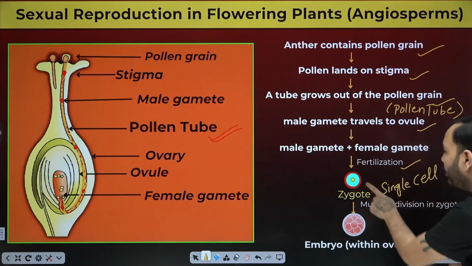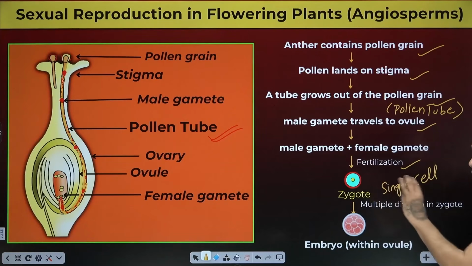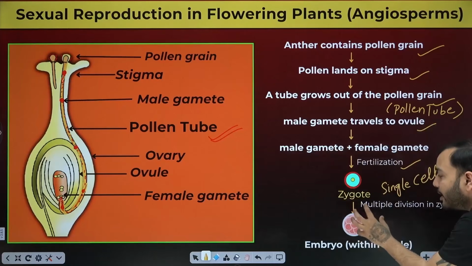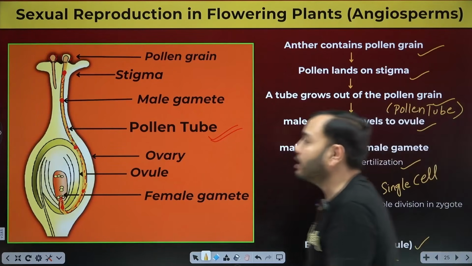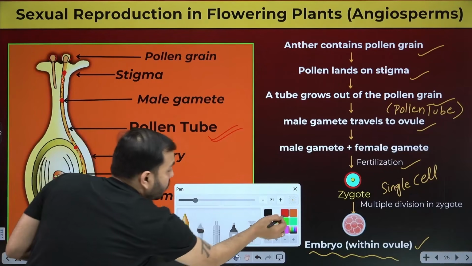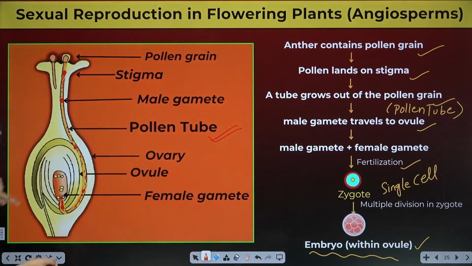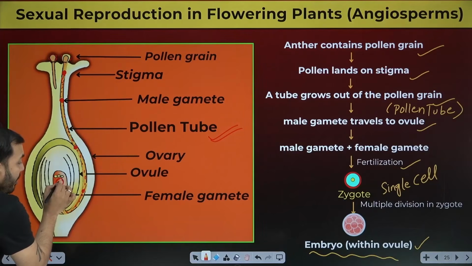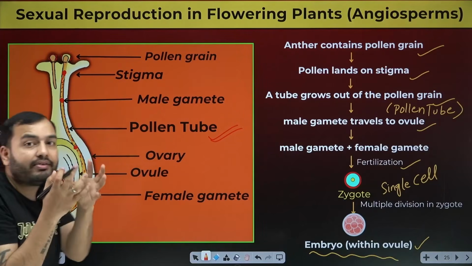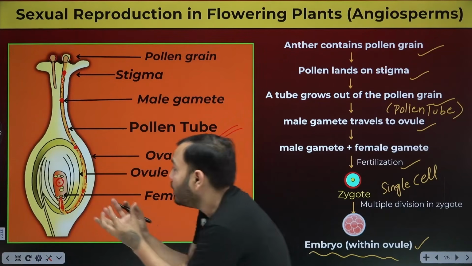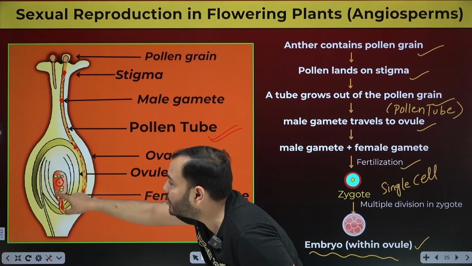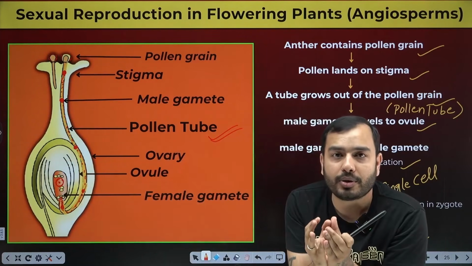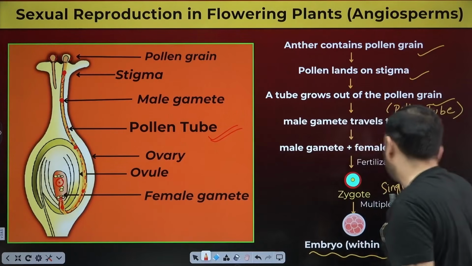Then what will the zygote do? Multiple division will happen. 1 to 2, 2 to 4, 4 to 8. What was formed? Embryo was formed. Where was it formed? Within the ovule. Right here. Male gamete came from above, female was right here. Right here a zygote was formed. Then the zygote cell divided, and embryo was formed inside this ovule. Okay. Now you have to understand some other things.